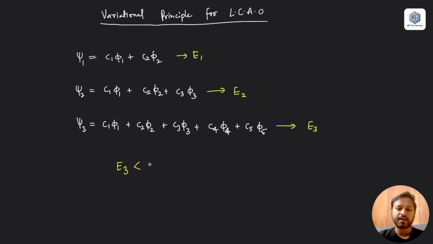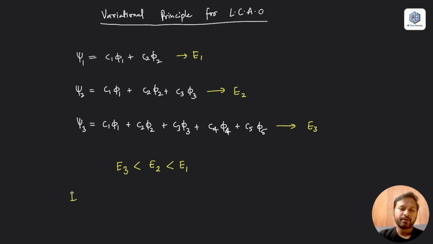And then comes the next one, which is going to be E2, because this one is made up of a linear combination of 5 orbitals. That's why the energy corresponding to it will be lowest. This is made by the linear combination of 3 orbitals, so the energy will be a little higher over here, and this is made just by the linear combination of 2 orbitals, so energy will be highest. So this is the order of energy for these three.